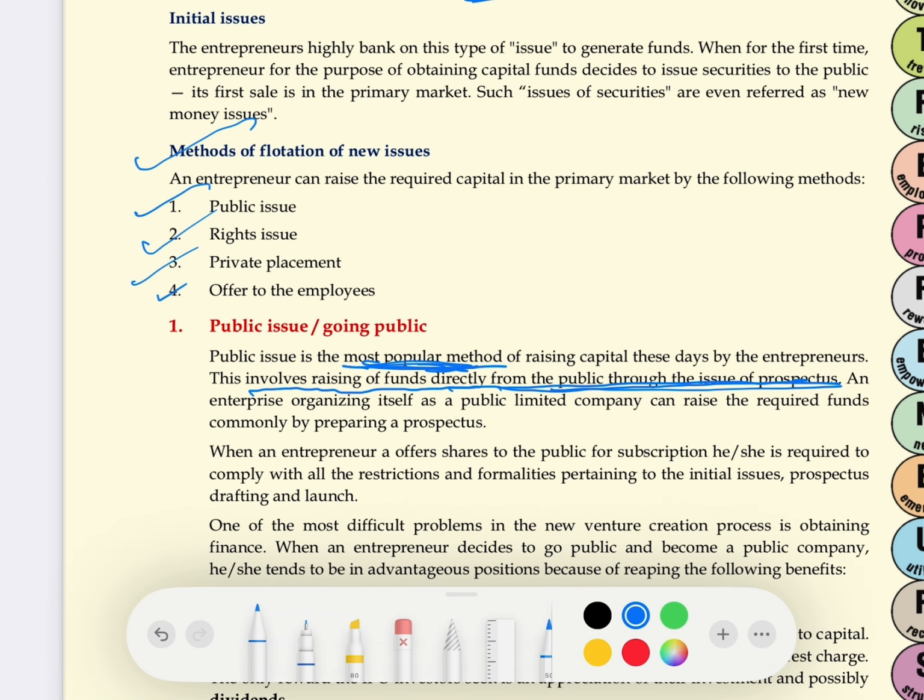Generally, if a person has just registered his company and issued the shares in the market, then it becomes directly a public company. But sometimes it is generally, when people start the business, they start as private company, and after being private company, when they issue shares to public, then it becomes a public company. Okay, so after issuing public issue, a company becomes a public company only. Another name for public issue is going public.